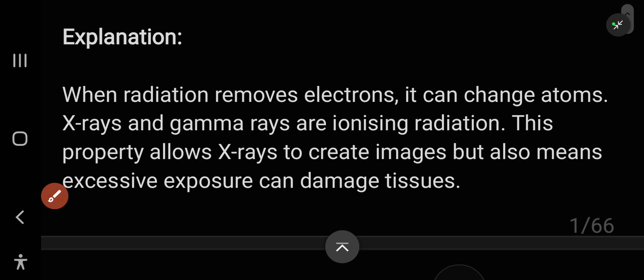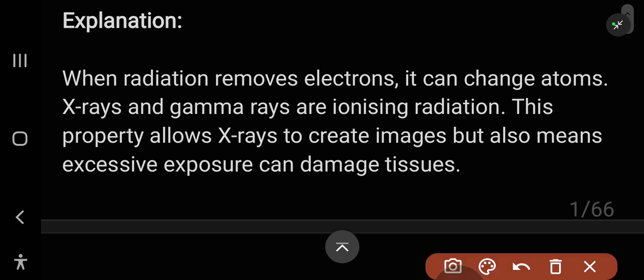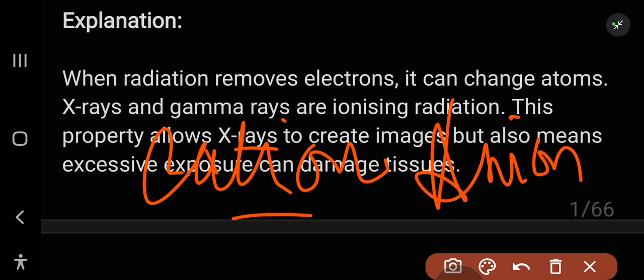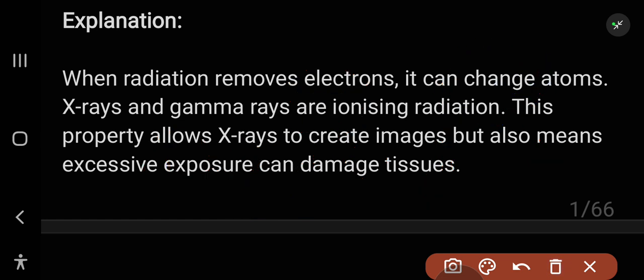Now the explanation is like this. When radiation removes electrons, it changes atoms. X-rays and gamma rays are ionizing. It can change the atom, it can convert the atom into an ion, which may be a cation or an anion. The cation is the ion that has a positive charge, and the anion is the negatively charged species. So X-rays and gamma rays are this ionizing radiation.